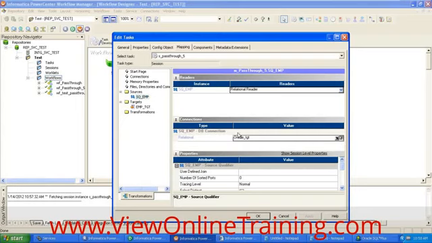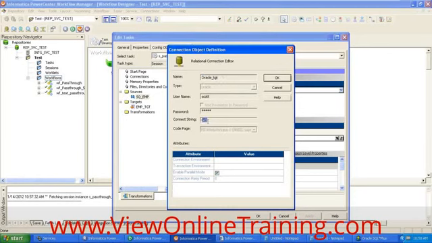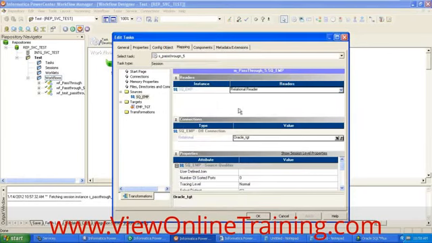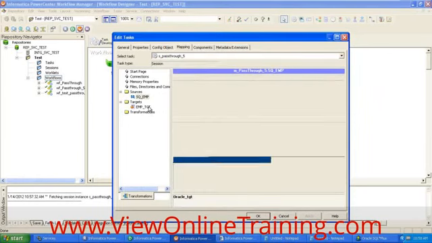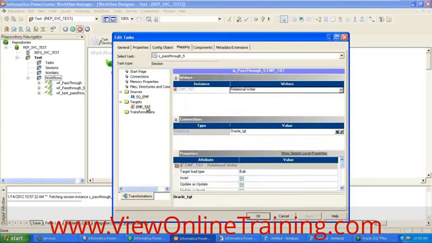What does this connection information contain? The username, password, and connection string. The connection string is nothing but the database. Similarly, you need to mention the target connection information here, and then set the properties. If you want to define the properties, you can define them. We will see these properties later.